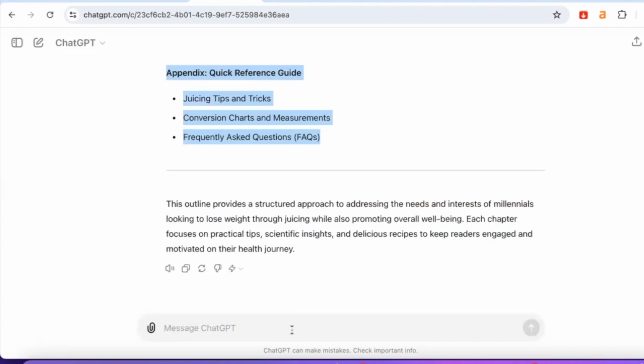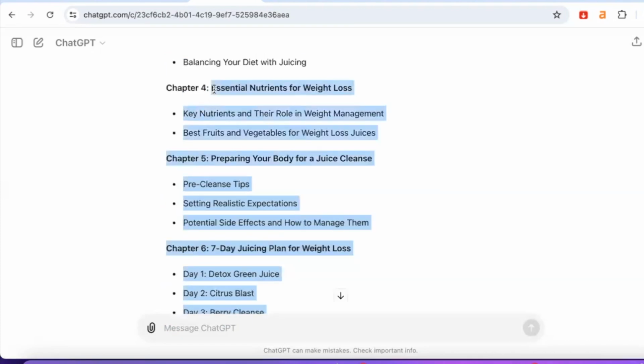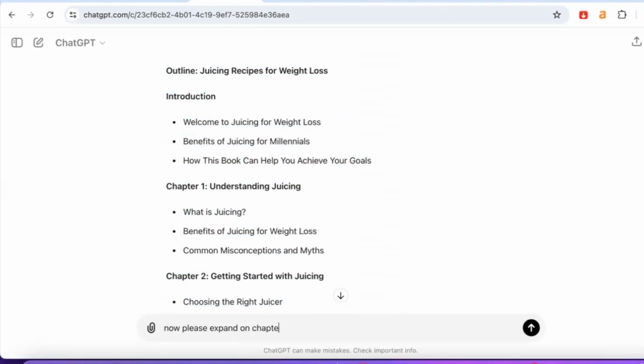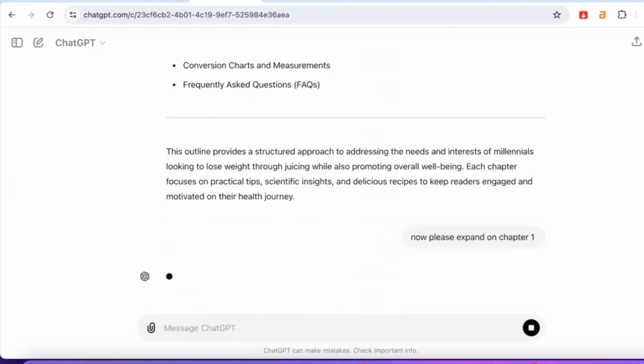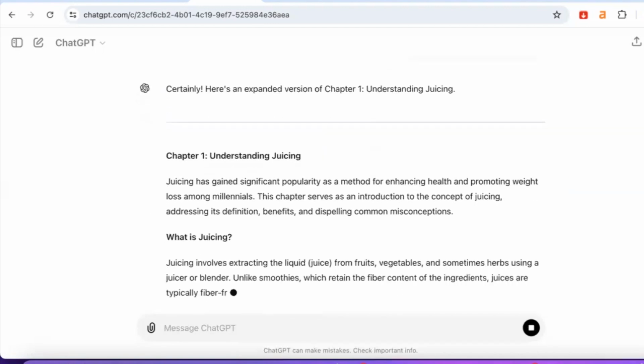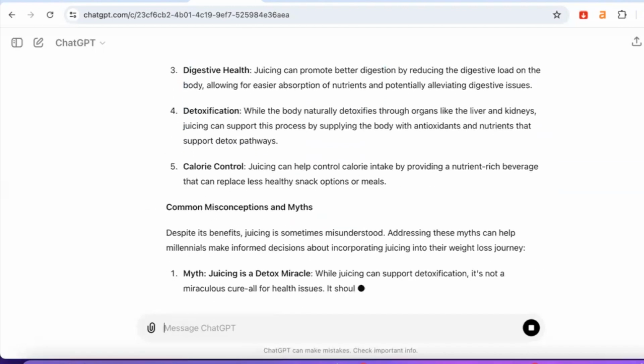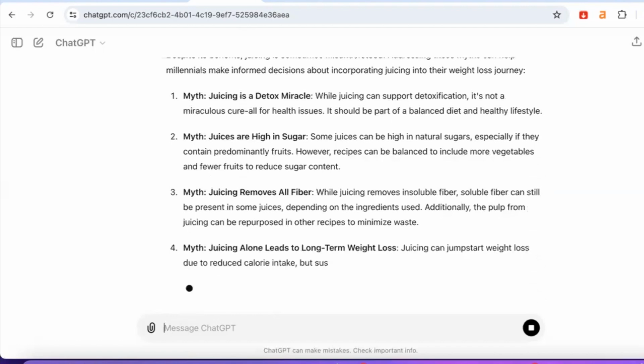The next thing we want to do is ask ChatGPT to expand on these chapters. So I'm going to say, now please expand on chapter 1. Well, I could do the introduction, but this is just to show you guys how you can do this. So now ChatGPT is expanding on all those different chapters that it previously created for you.